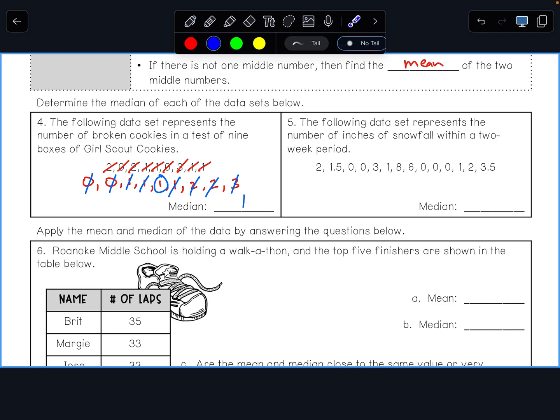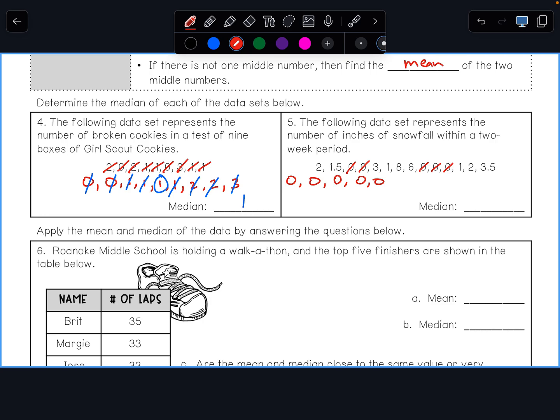Let's take a look at number 5. The following data set represents the number of inches of snowfall within a 2-week period. I have 1, 2, 3, 4, 5, 6, 7, 8, 9, 10, 11, 12, 13, 14 data points. It's ordered from least to greatest, so looks like 0 is the smallest, and we have 5 zeros. 1, 2, 3, 4, 5. I'm going to put the commas afterward.